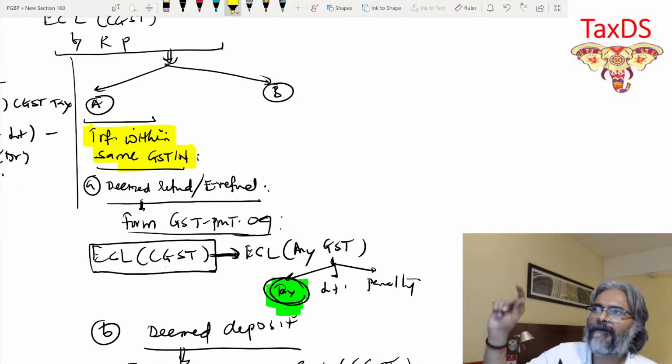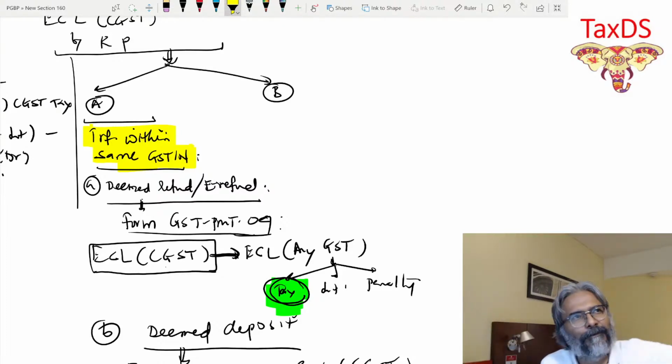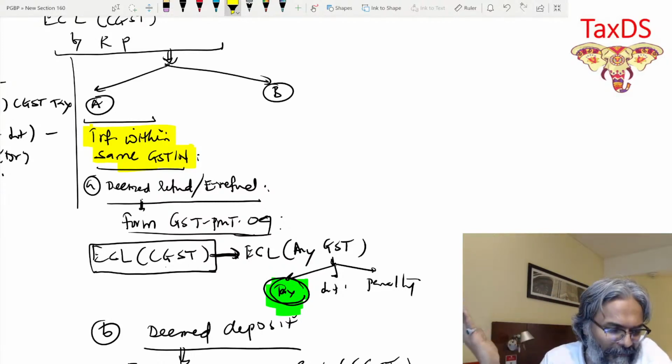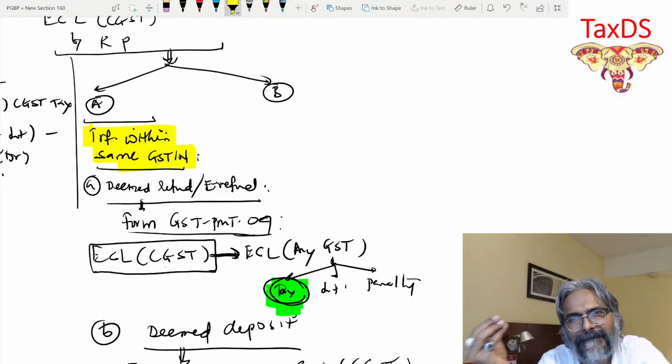Now here, say for example, my branch has to pay. I told you my example: I already have a tax deposit of CGST of 1 lakh. I had a huge balance of CGST of 1 lakh today. I don't want to make any payment at this particular point of time of the tax in CGST.